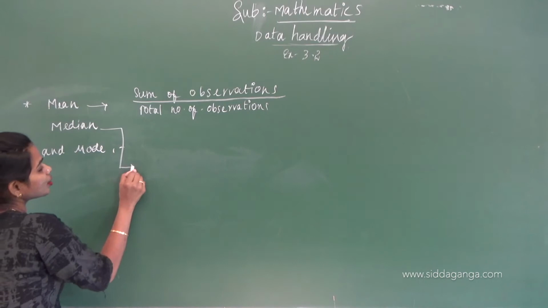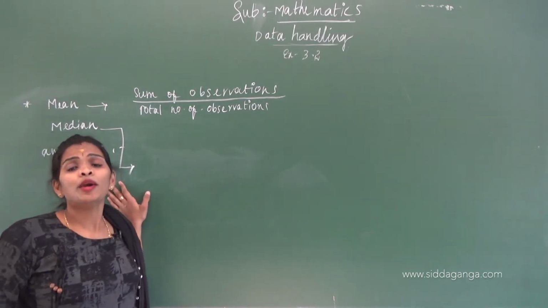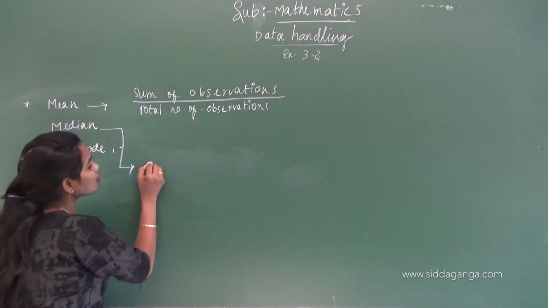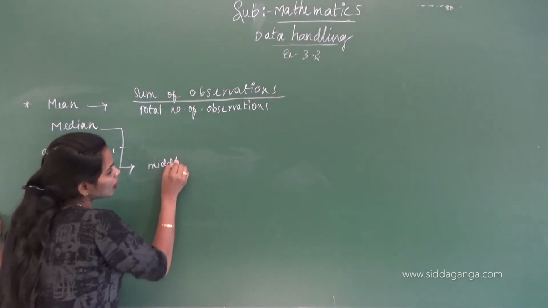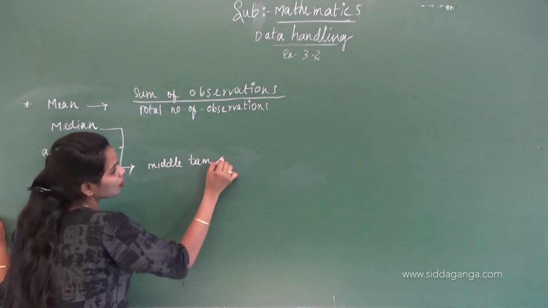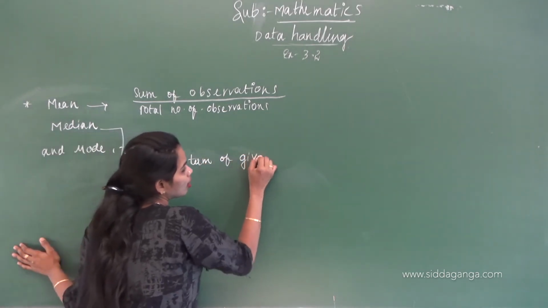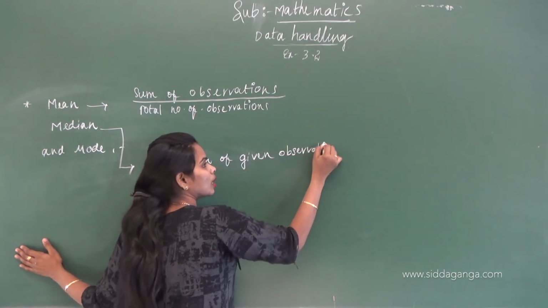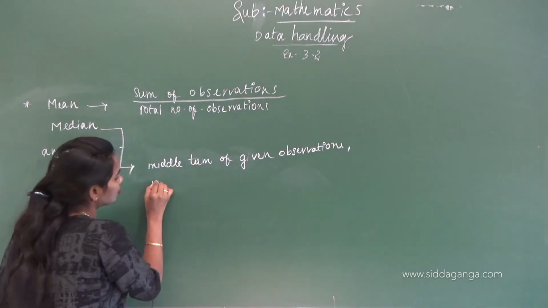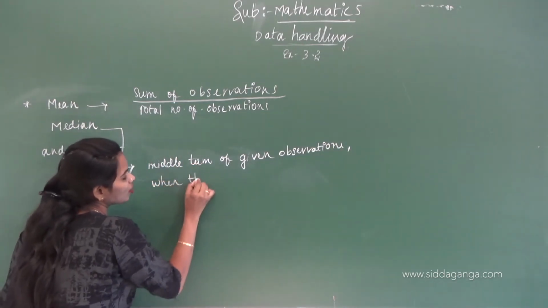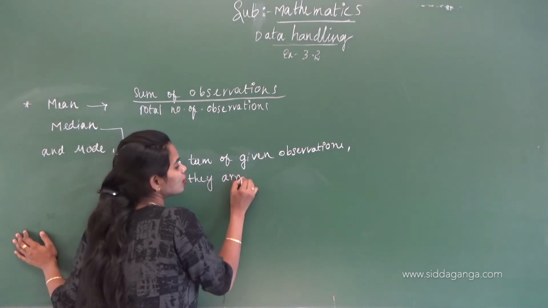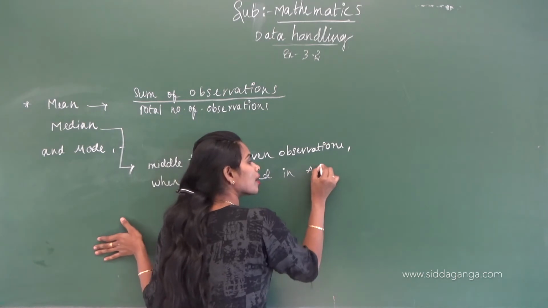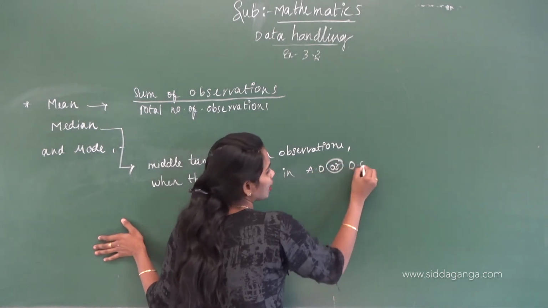And what is median? Median is nothing but the middle term of the given observations when they are arranged in ascending order or descending order.